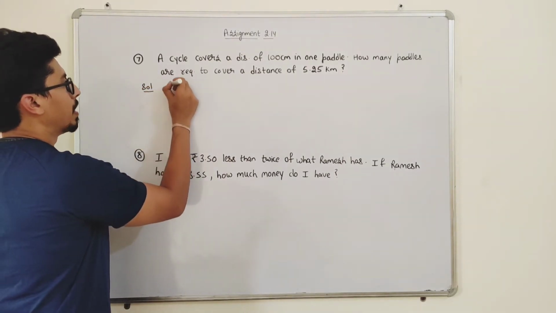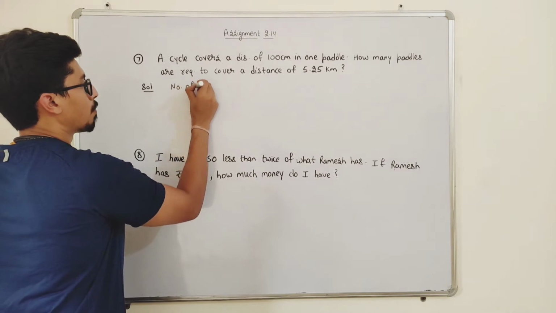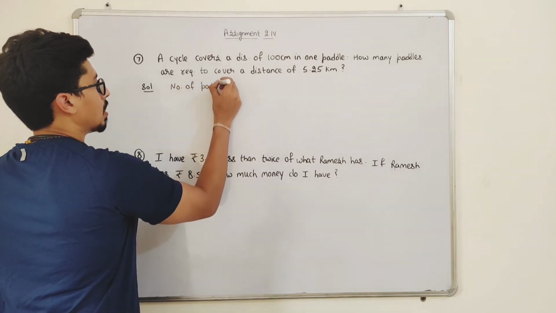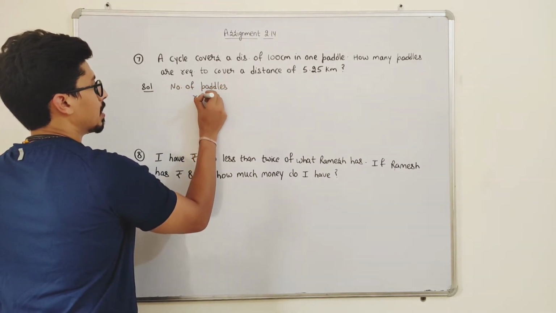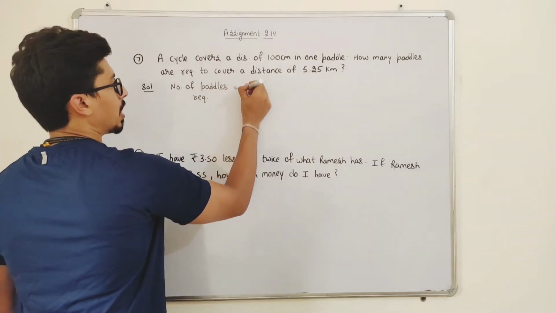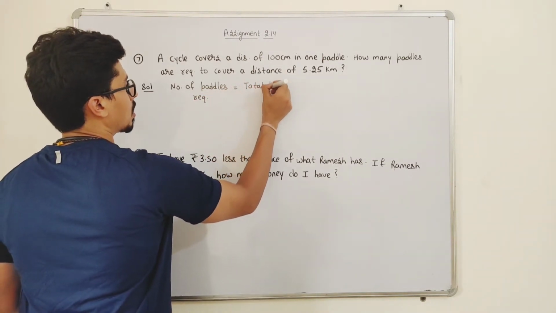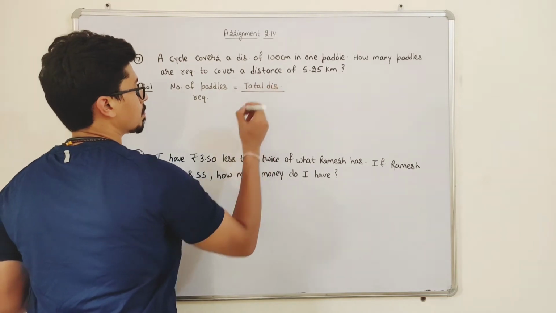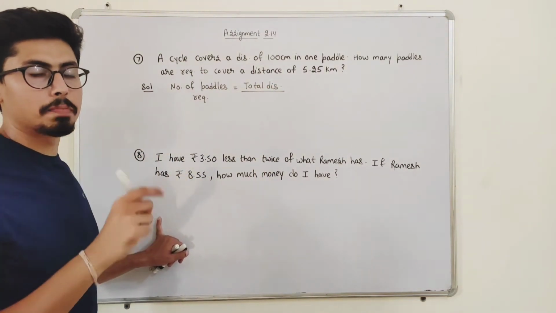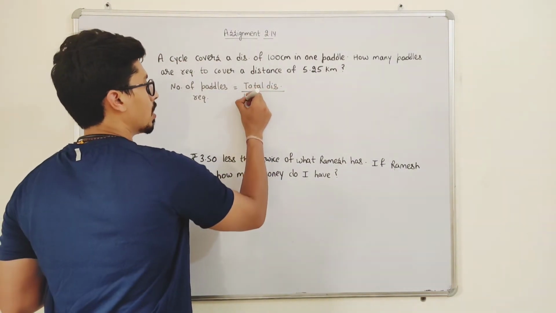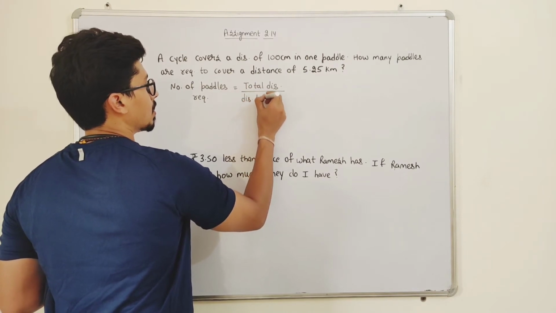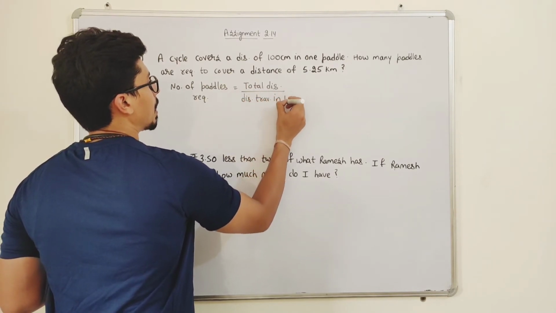See, the number of pedals required is equal to total distance upon distance travelled in one pedal.